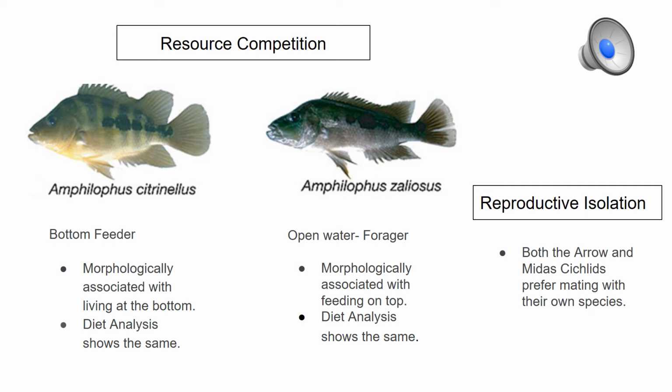Moving on to the reproductive isolation, both the arrow and Midas cichlids preferred mating with their own species, which resulted in reproductive isolation and two very different, distinct species.